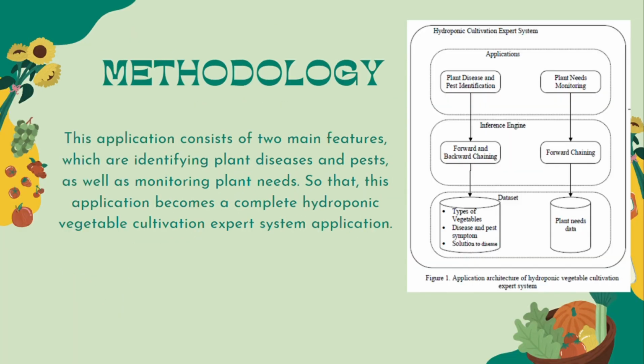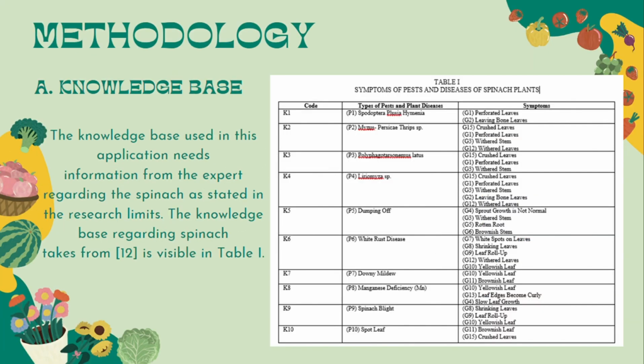And then methodology. This application consists of two main features, which are identifying plant diseases and pests, as well as monitoring plant needs, so that this application becomes a complete hydroponic vegetable cultivation expert system application.